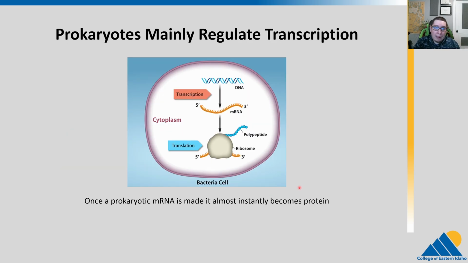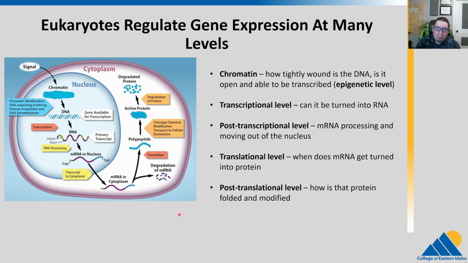The main way that prokaryotes regulate genes is through regulation of transcription. Do you make an mRNA of that gene? If yes, it generally becomes a protein. If no, you don't make that protein. So basically, to turn genes on and off, we turn transcription on and off. And I will show you some very detailed examples of that in a moment. Once a prokaryotic mRNA is made, it always basically becomes a protein. That's our pretty much safe bet there.